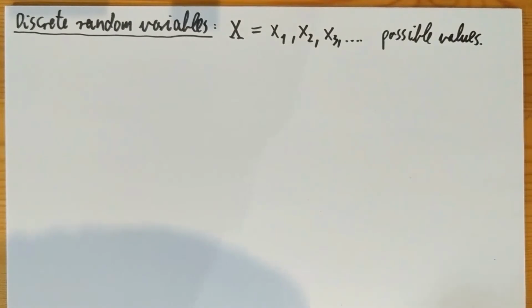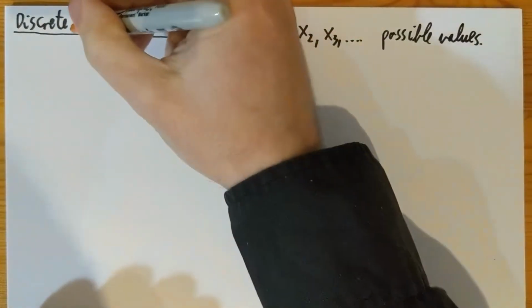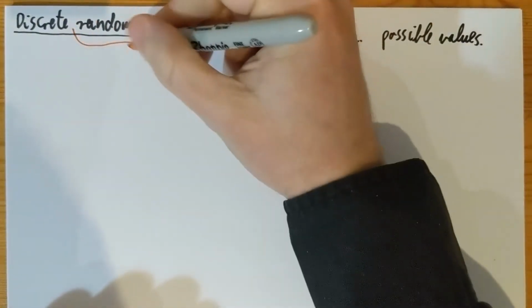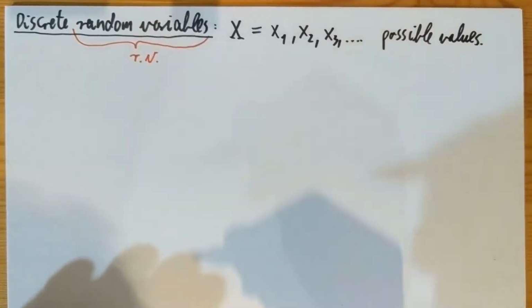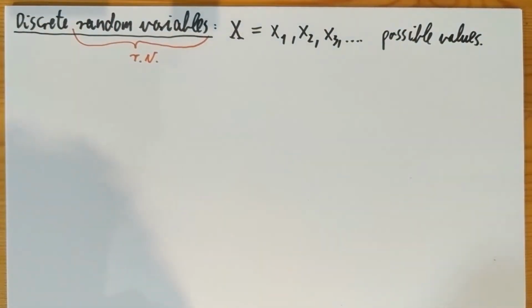And just a small remark here that random variables will often be denoted or shortened by RV. So from now on, if I say RV or write RV, that's random variable.